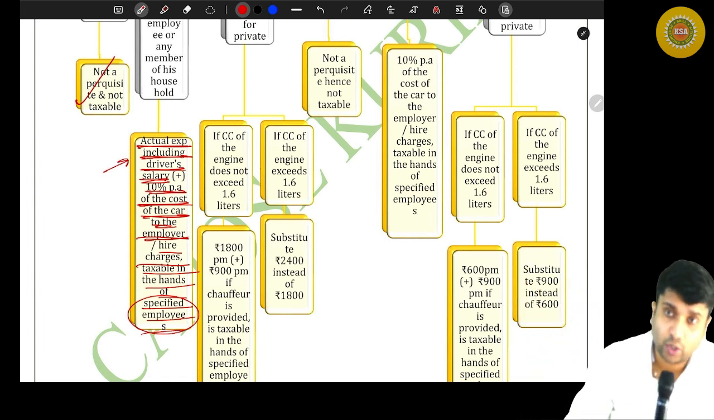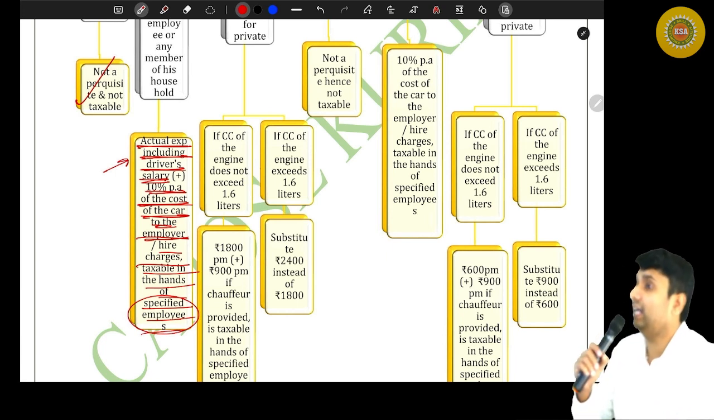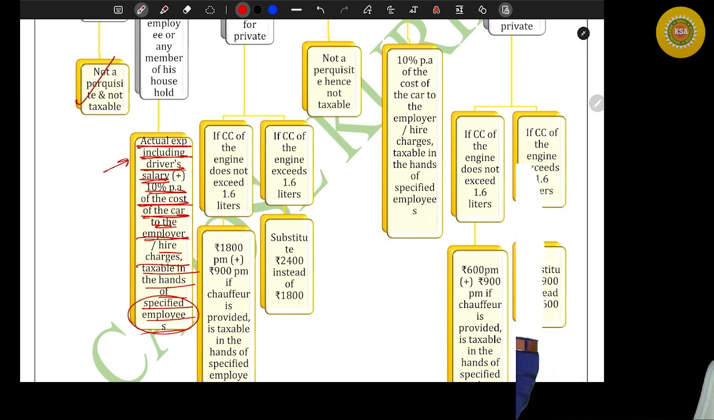Now listen. If the car is owned by the employer and maintenance charges are met by the employer, I'm getting dual benefit. First of all, I don't have to incur any running and maintenance charges. That entire running and maintenance charges met by my employer shall be fully taxable value of perquisite in my hands. That was the first part. Along with that, we should value something for the ownership of the car as well. So the department says, along with that, add 10% per annum of the cost of the car to the employer.